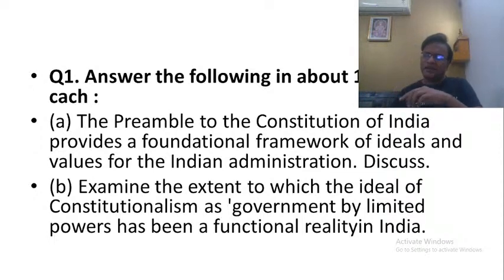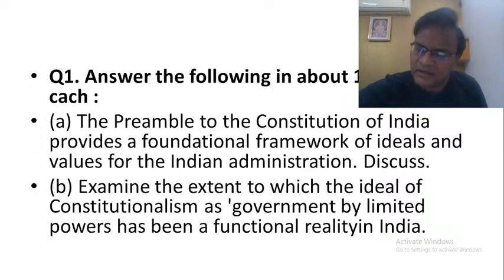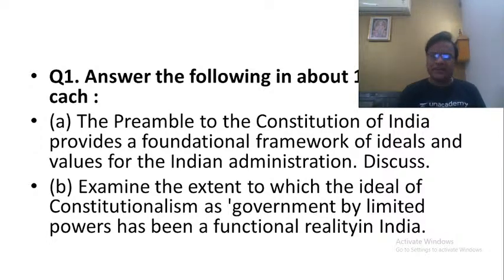In dictatorship, all the powers are in the hands of the dictator. The dictator has unlimited powers. Whereas democracy is all about separation of powers and division of powers, and more importantly, limited powers. So none of the organs of the state, whether it's the legislature or executive or judiciary, have absolute powers. That is what we study as one of the important features of our constitution, what we call constitutionalism. None of these organs of the state are sovereign in their domains. They are only supreme. The one thing that is sovereign is the people and the constitution.